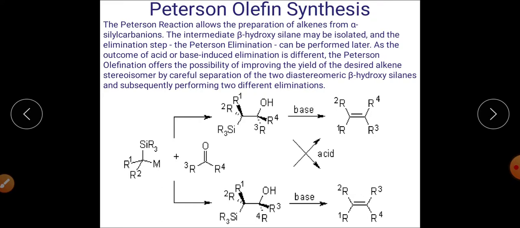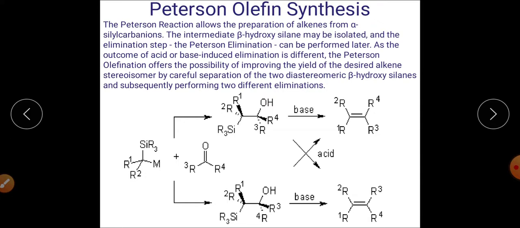And from where will this alkene be synthesized? That is from beta-hydroxysilane, right? Beta-hydroxysilane, on reaction with acids and bases, will undergo elimination reaction, and in that elimination reaction alkene will be synthesized.